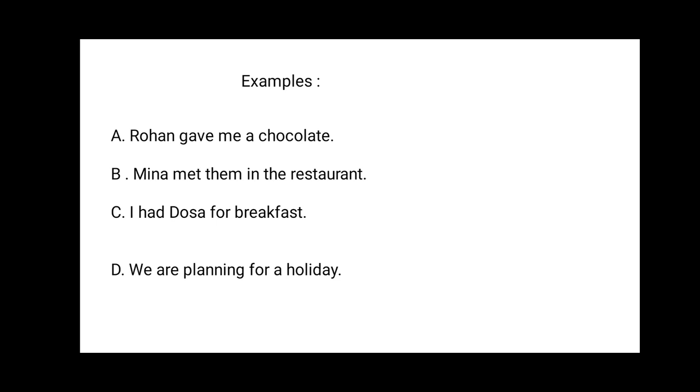Here, number A is: Rohan gave me a chocolate. Number B: Meena met them in the restaurant. Number C: I had dosa for breakfast. And number D: we are planning for a holiday. So, students, these are the 4 examples. Now, first of all, before going to understand singular and plural pronouns, our first task here is to find out the pronouns in the sentences.